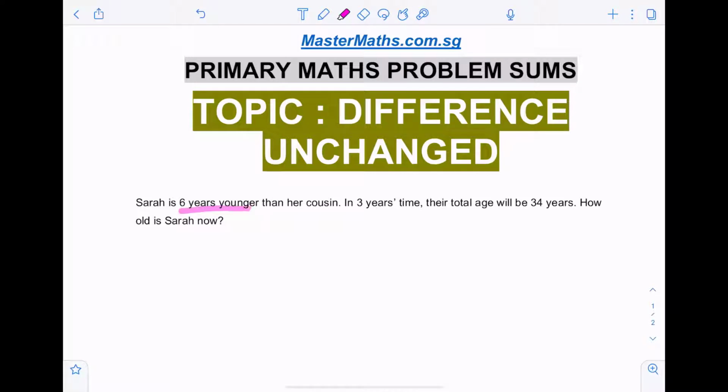Sarah is 6 years younger than her cousin. In 3 years' time, their total age will be 34 years. How old is Sarah right now? Okay, right now means not in 3 years' time, but right now.